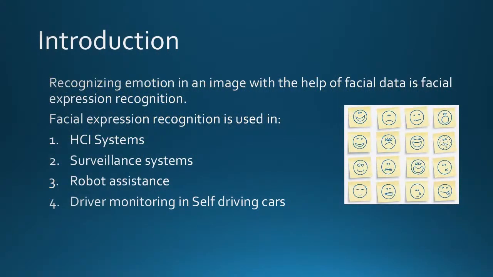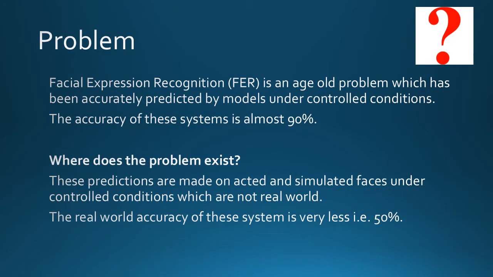Introduction. Expression is one of the most powerful, natural and universal signals for humans to convey their emotional state. The applications where facial expression recognition is used are HCI systems, which is human and computer interaction, surveillance systems, robot assistants, and driver monitoring in self-driving cars. As you can see, facial expression recognition has a wide variety of use in real life and is a real problem that needs to be solved.